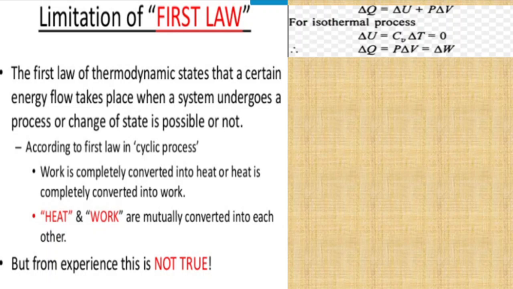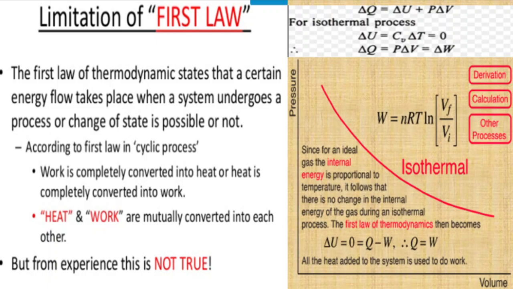In the case of an isothermal process, delta T is equal to 0, because an isothermal process is a process in which the temperature of the system remains constant. That means the change in temperature of the system is equal to 0. That is why delta U is equal to 0. That is, the change in internal energy of the system for an isothermal process is 0. In the case of an isothermal process, delta Q can be written as equal to W. That means whatever heat energy is given to the system, that entire heat energy is converted into the amount of work done.